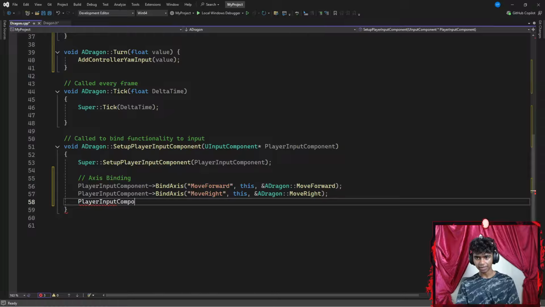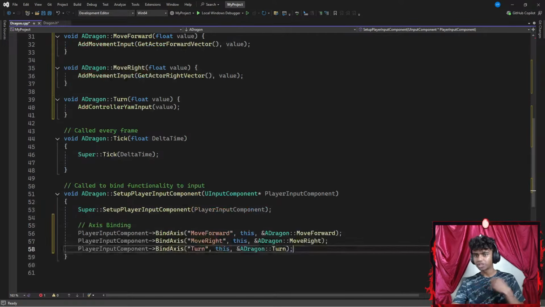So I'm going to go with the player input component, which is going to be pointing towards BindAxis with a pair of parentheses. I want to go ahead and bind my turn. I want to go ahead and turn this. Let's go with ADragon. I want to give it access to my Turn method, ending with a semicolon. And that's pretty much it.